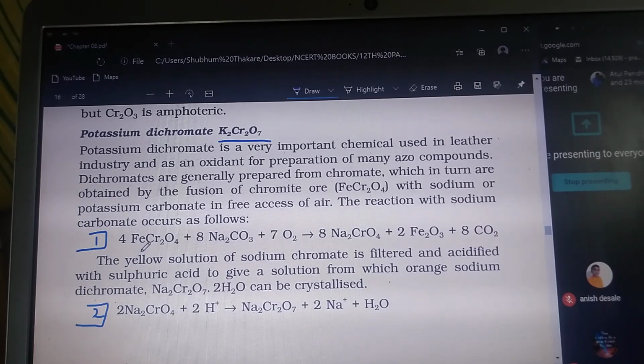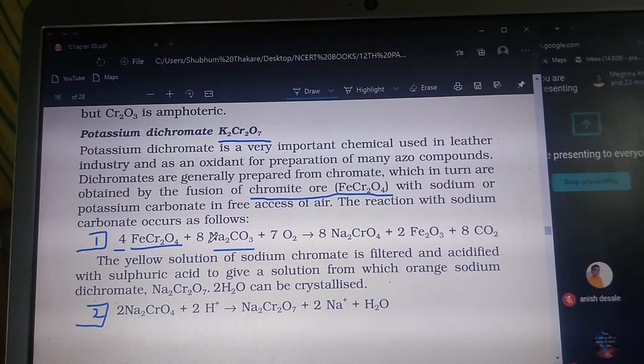This question is very, very important, and it is always asked: how is potassium dichromate formed? The first step is the chromite ore. It is obtained from the chromite ore, just like the iron ore is hematite. In a similar manner, the ore for potassium dichromate is chromite ore. The chromite ore formula is FeCr2O4. Here we have taken 4 moles of FeCr2O4, then it is reacted with sodium carbonate.